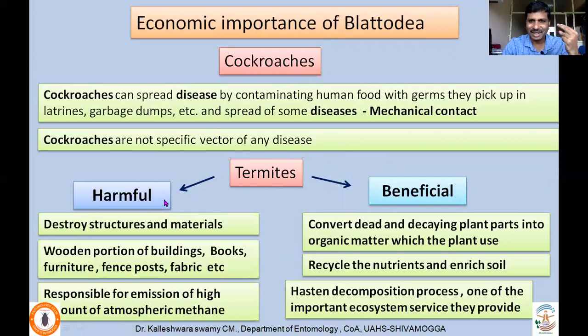Whereas termites have two distinct functions. One is harmful, and many of them are beneficial. The harmful function is due to cellulose feeding. They destroy structures and materials. Wooden portions of buildings, books, furniture, specimens, fabric, etc. may be attacked. They are also responsible for emission of a high amount of atmospheric methane, because their biomass is very high. Millions of termites will be there in a single mound. As a result, they also contribute to methane emission.